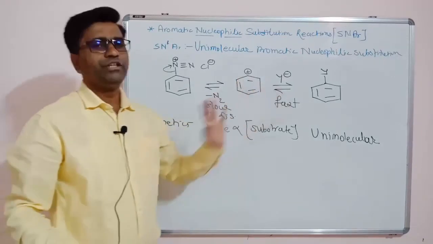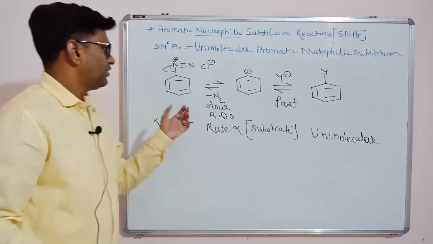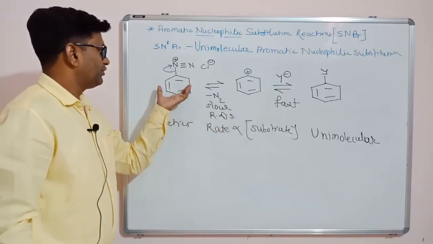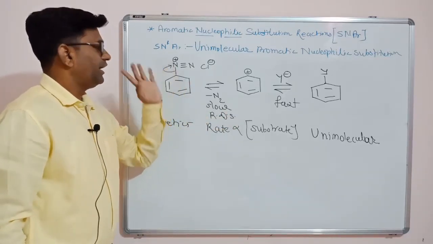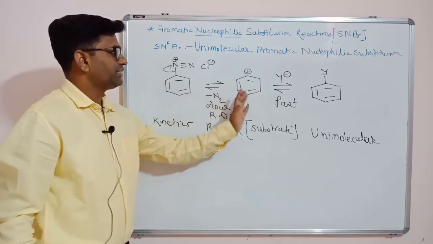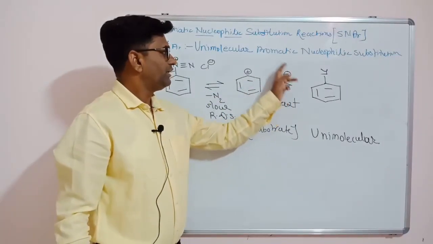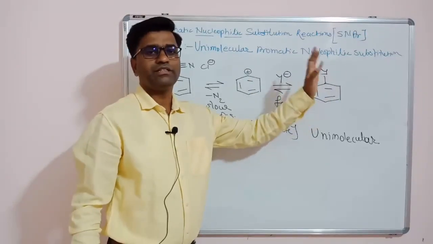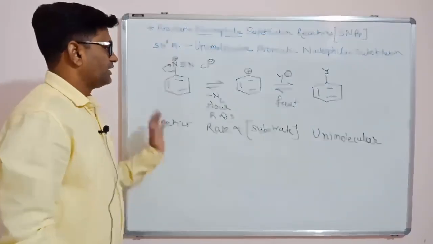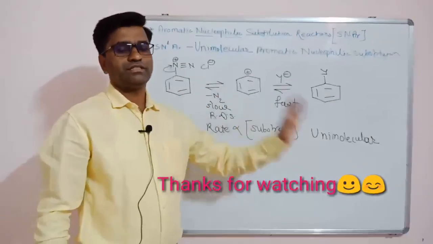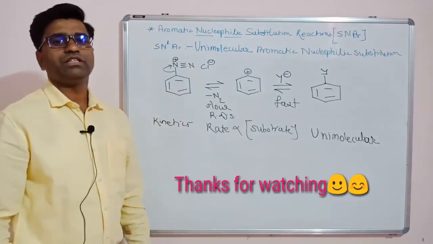So this is the best example where you can use CN minus, Cl minus, Br minus, NH2 minus, any nucleophile you can use. With a little heat or just a catalytic amount, what will happen? This N2 will leave, we will get this carbocation formation. As soon as this carbocation forms, the nucleophile attacks fast and we will get this substitution reaction. So this is called unimolecular aromatic nucleophilic substitution, that is SN1AR.